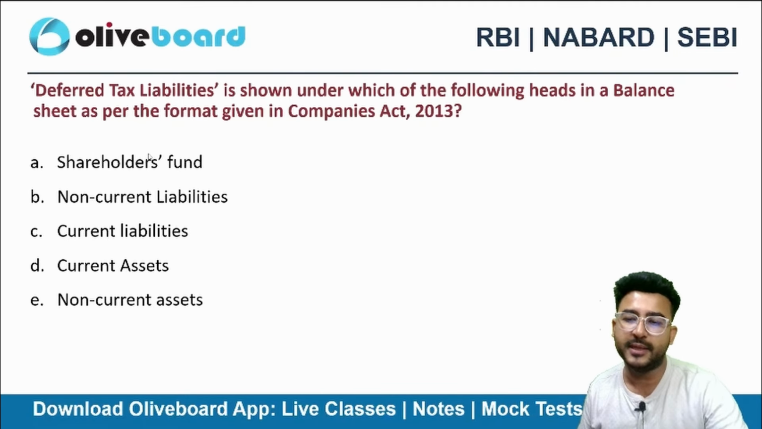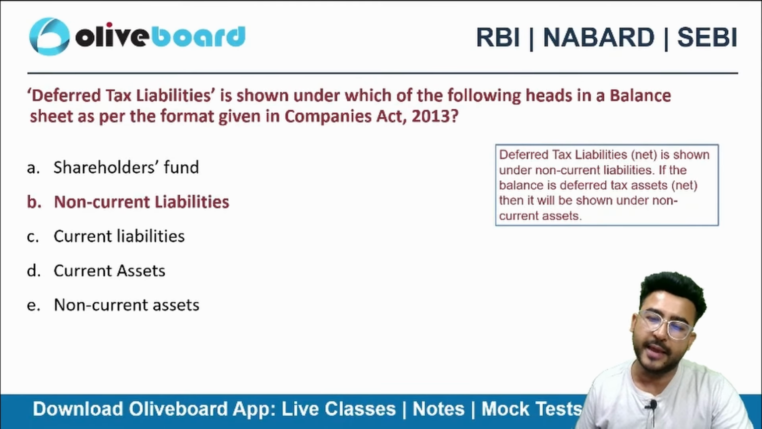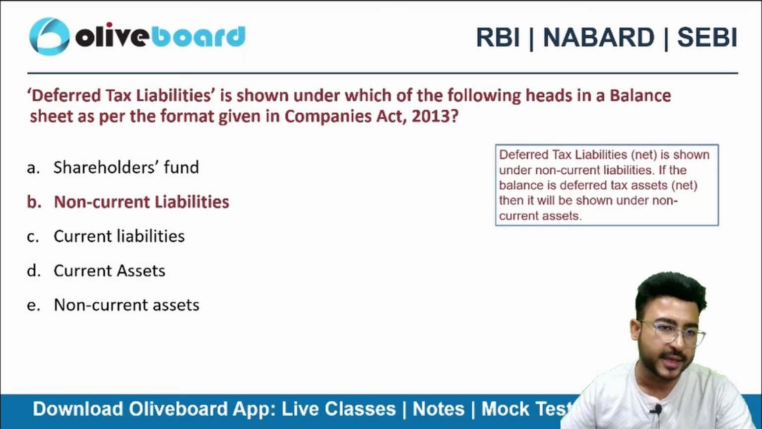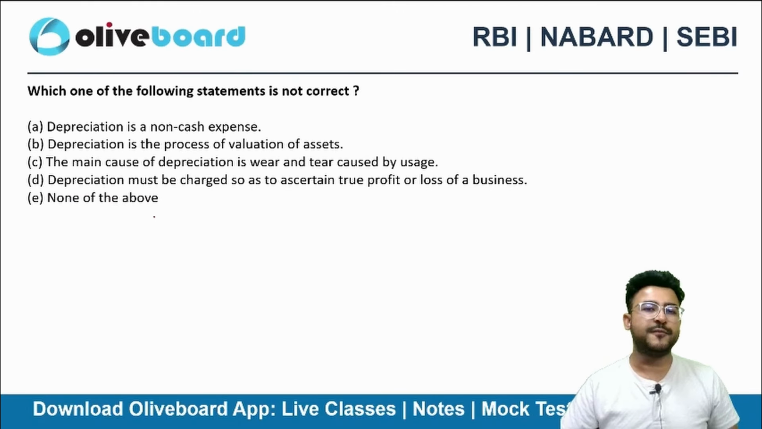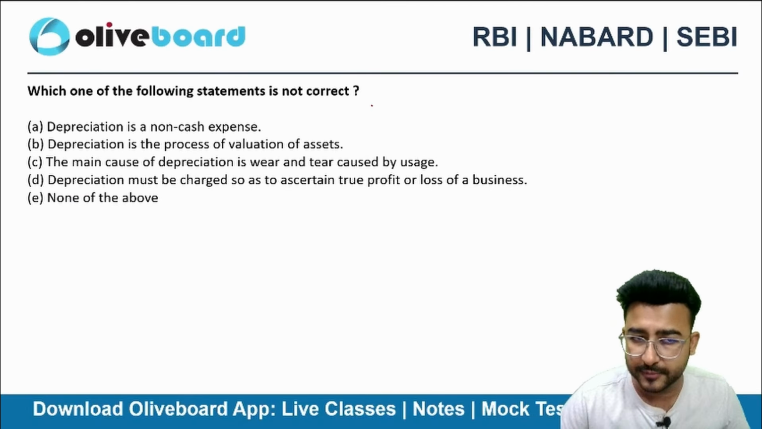Deferred tax liability. Perfect. Non-current liabilities is the correct choice. Deferred tax liabilities are shown in the non-current liabilities. Perfect.